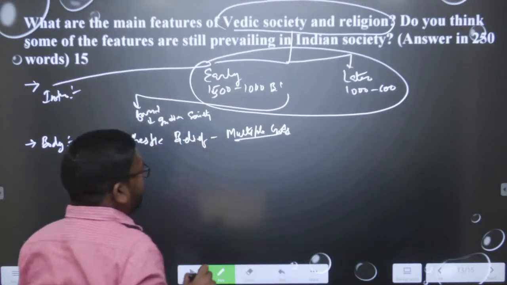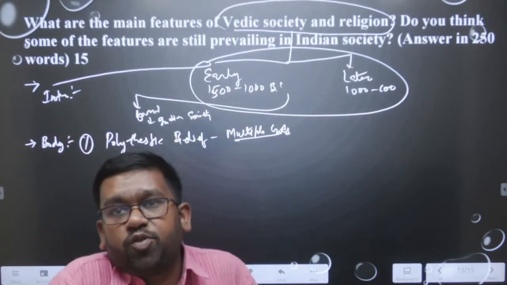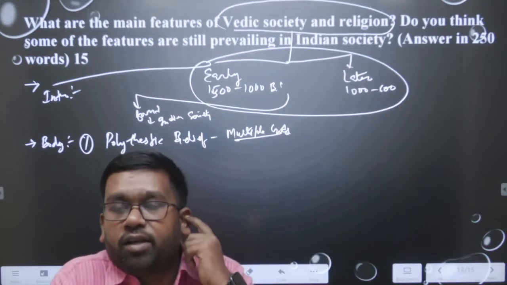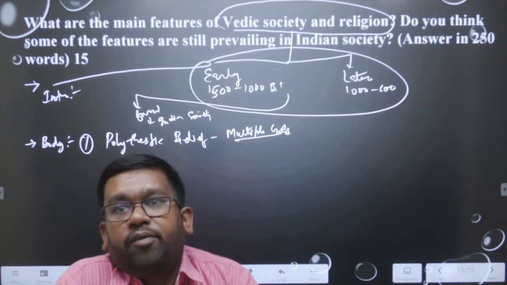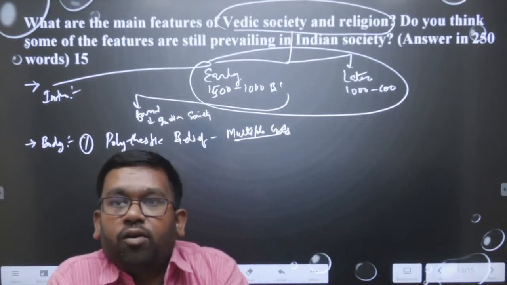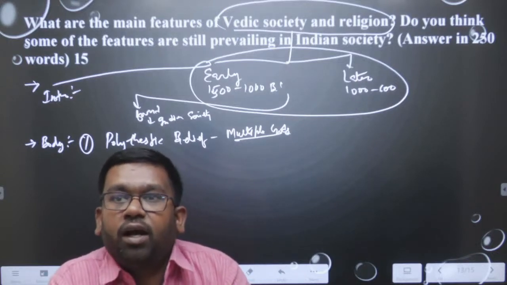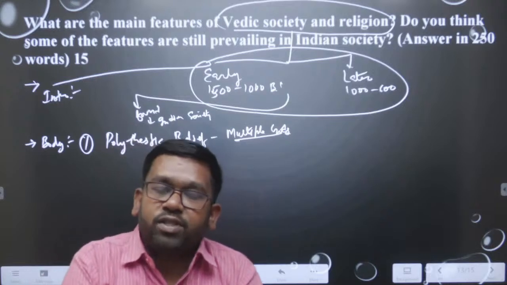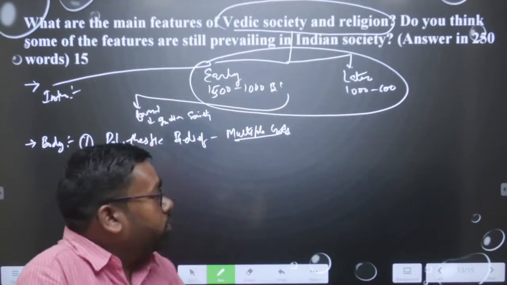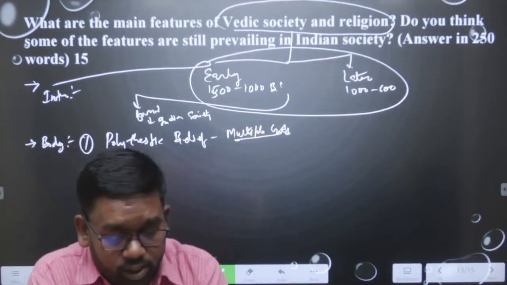These are also available in this time. Suppose the three Devs, Brahma, Vishnu, Mahesh, are also there in the Vedic times. For example, Agni, then we have the example of Indra. These are the gods which are very important from the ancient time to the modern time. So, Indra, Agni, Brahma, Vishnu, Mahesh, who is called Rudra, Pasupati. These are the examples of gods that are still there in modern time.